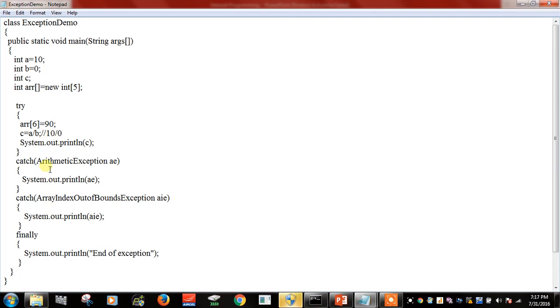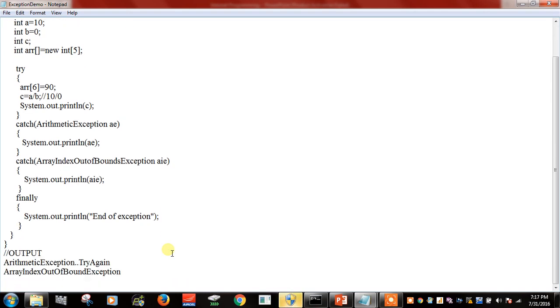Now we will enter into the try block. C equal to A by B. It will divide the value 10 by 0, which leads to infinity. Then we will enter into the catch block and it shows an arithmetic exception. Finally, we will go to the finally part. It will create an end of exception. Output for this program is arithmetic exception, try again, array index out of bound exception.